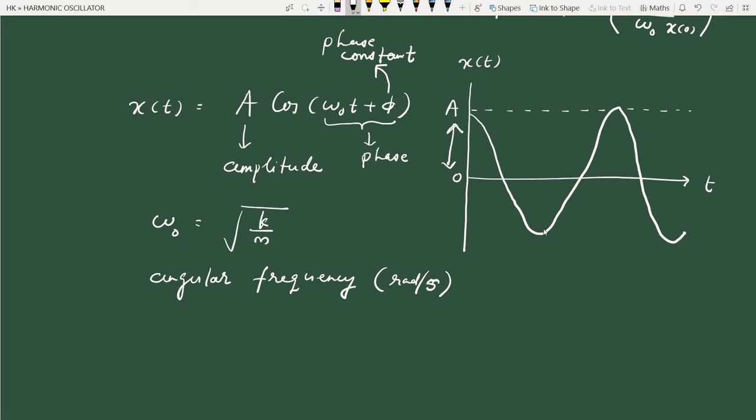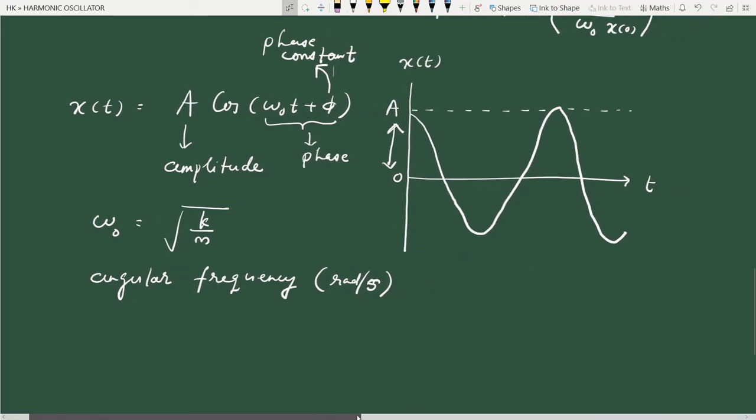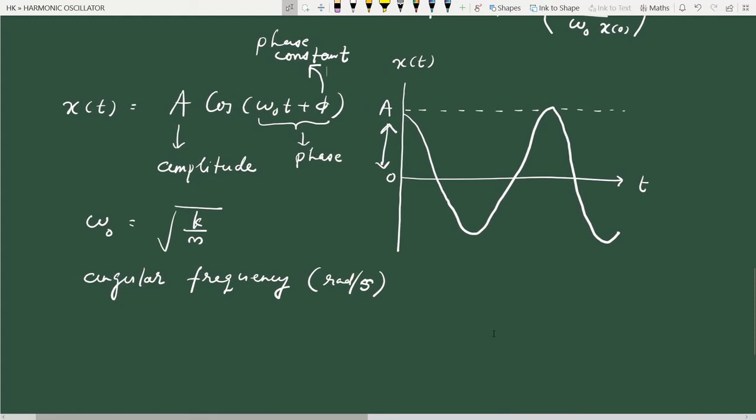Next is the period of oscillation. We know that the period of oscillation is the time after which the oscillation repeats itself. So from the figure we can say that it is the time between two identical points of oscillation, for example between this point and this point.